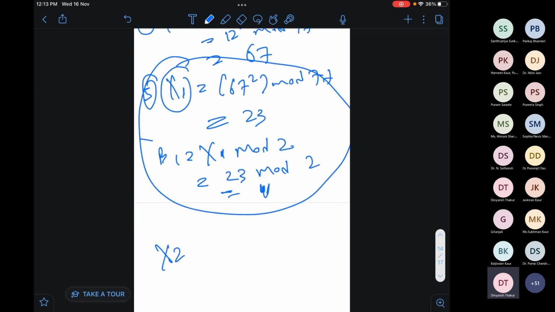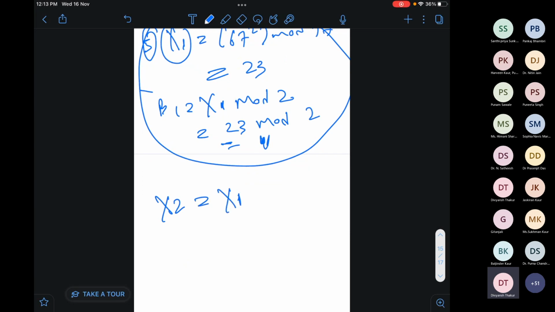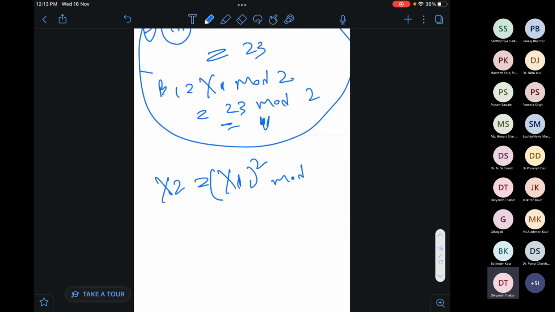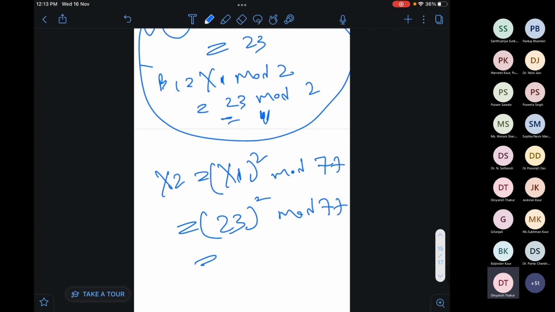Now for x2, I do the same thing: x1 square mod 77, that is 23 square mod 77, which is equal to 67.